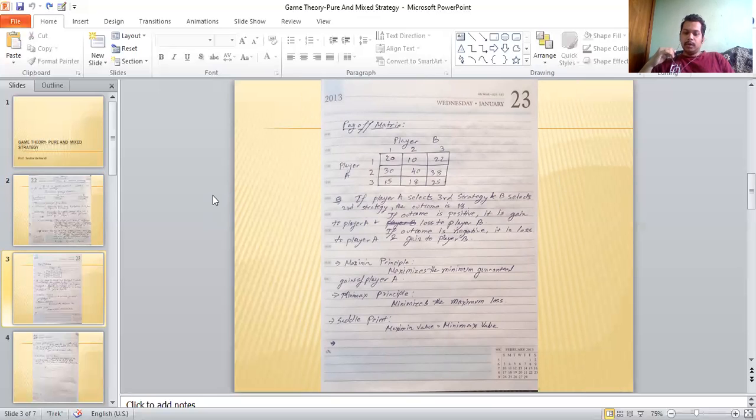So I mean by both the players actually. If a player selects, for example, in the given example, if player B is selecting the third strategy, and player A is selecting the first strategy, then the outcome will be 22. Similarly, if player A selects the third strategy and player B selects the second strategy, the outcome will be 18.